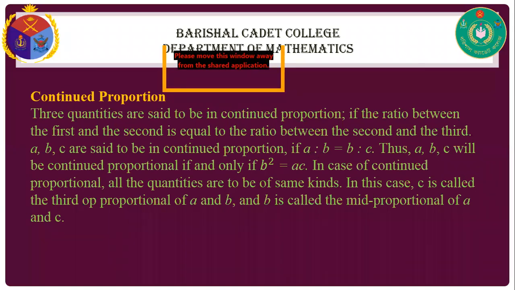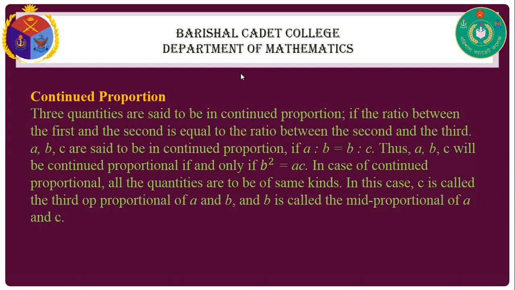In case of continued proportion, all the quantities must be of the same kind. We know that for proportion, all the quantities need not be the same, but for continued proportion all quantities are of the same kind.